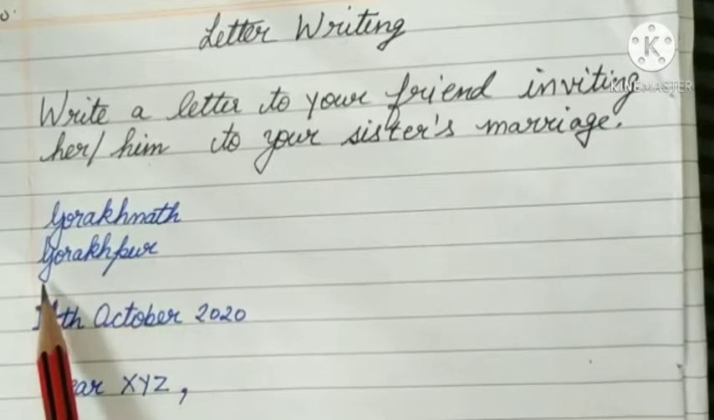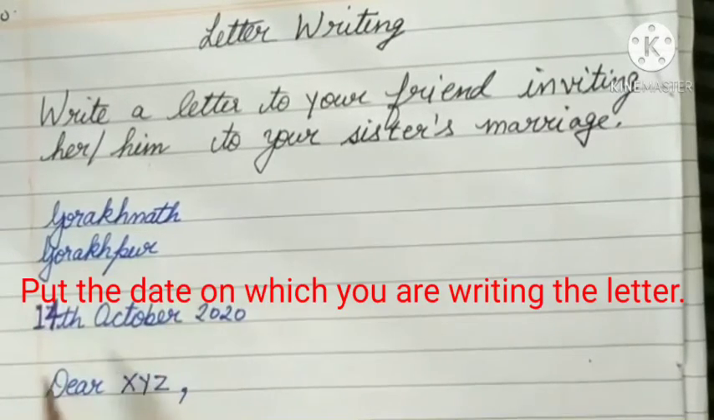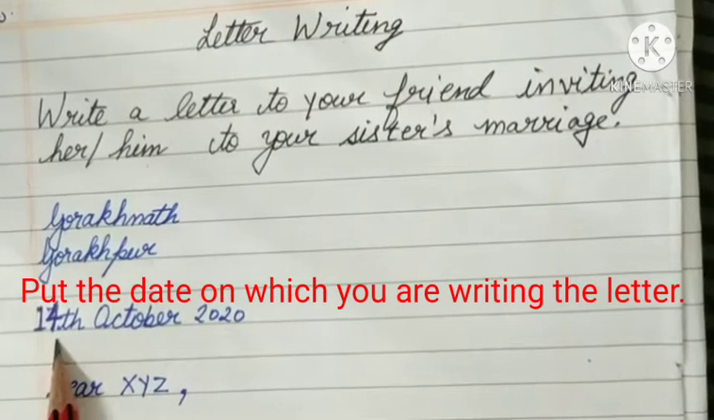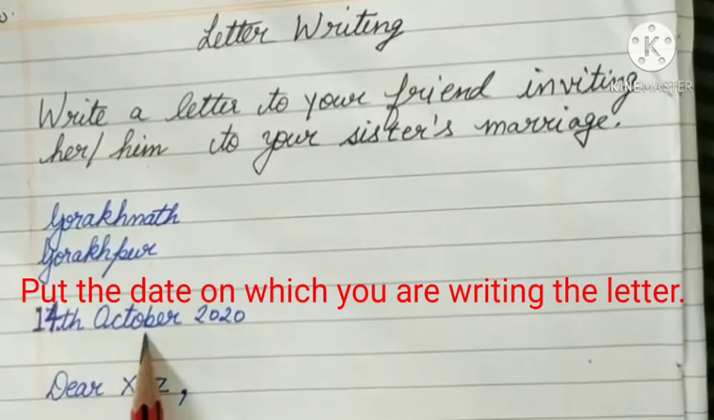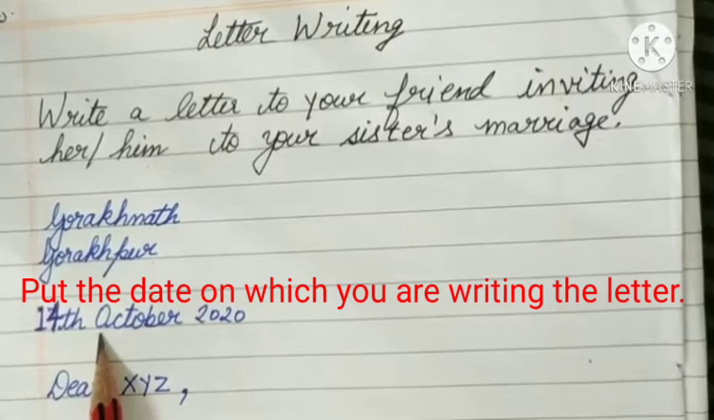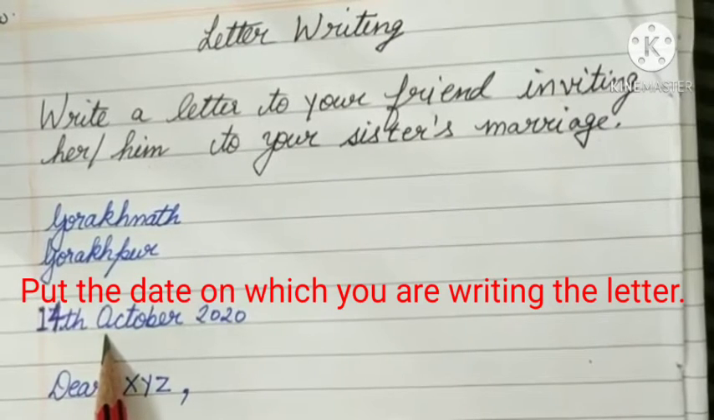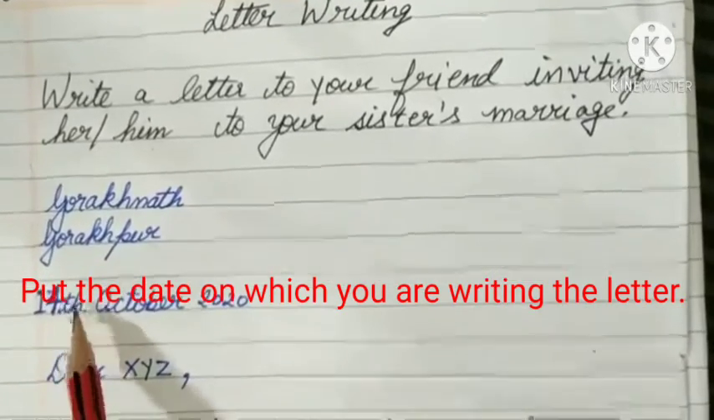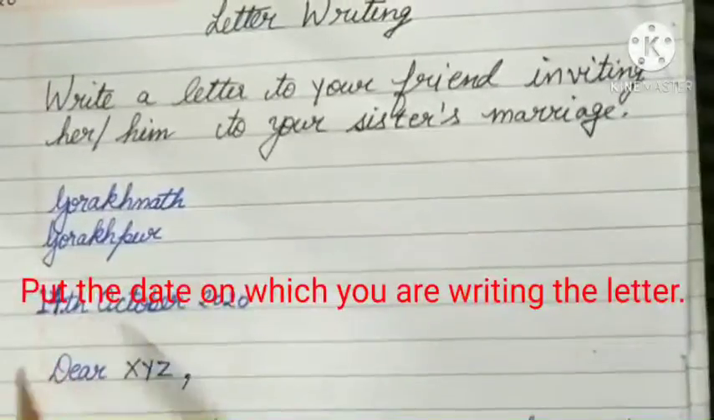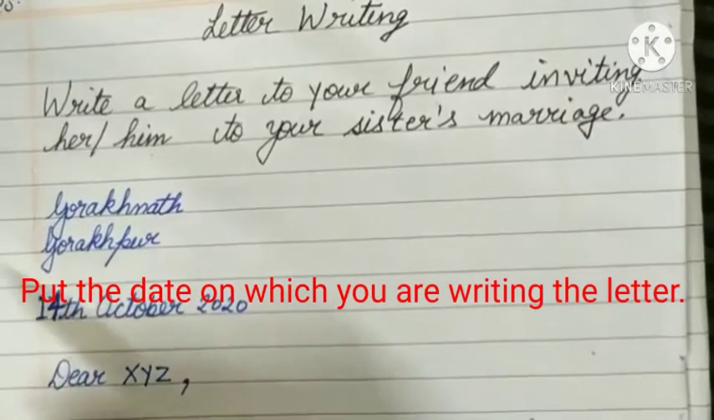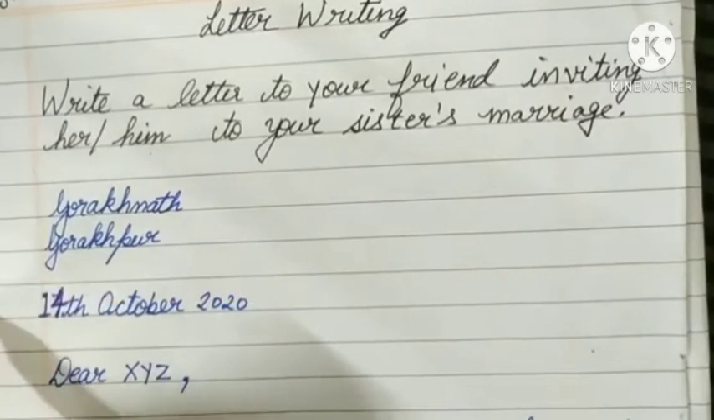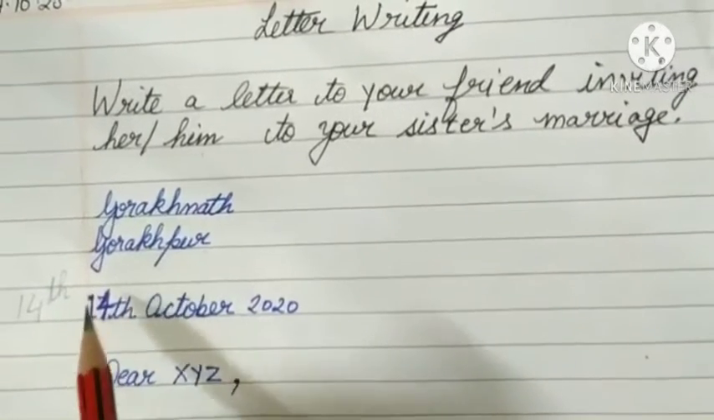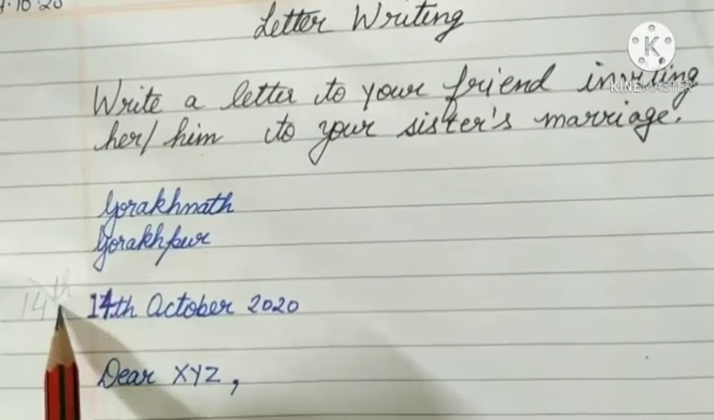After that you will leave one line and then you will write the date on which you are writing the letter. Today is 14th, so I have written 14th October, and the month should always begin with a capital letter. Then 2020. After 14 you will write TH, but don't write TH above the line. For example, many children write it like this, 14th here. Can you see this? So this is wrong.